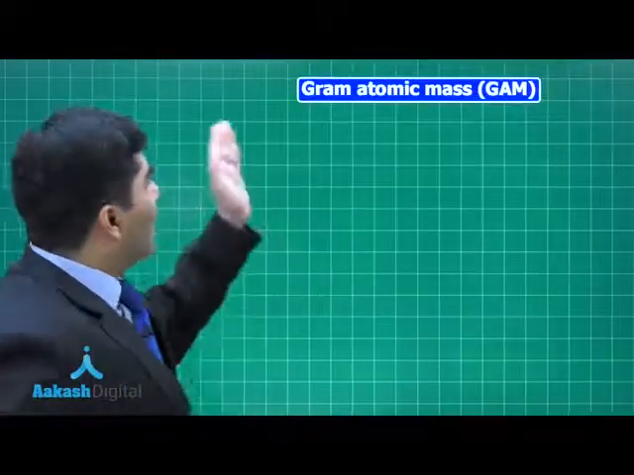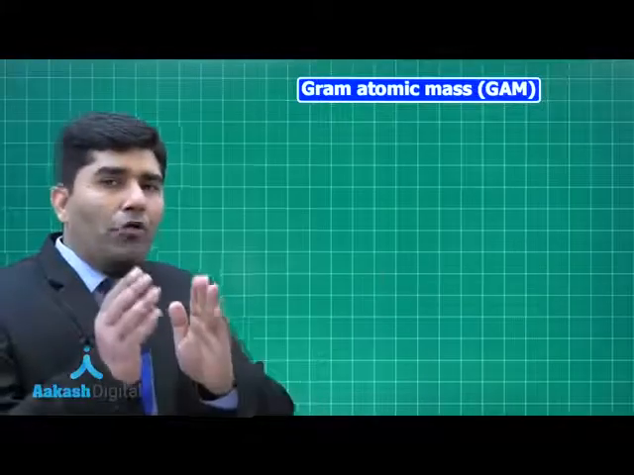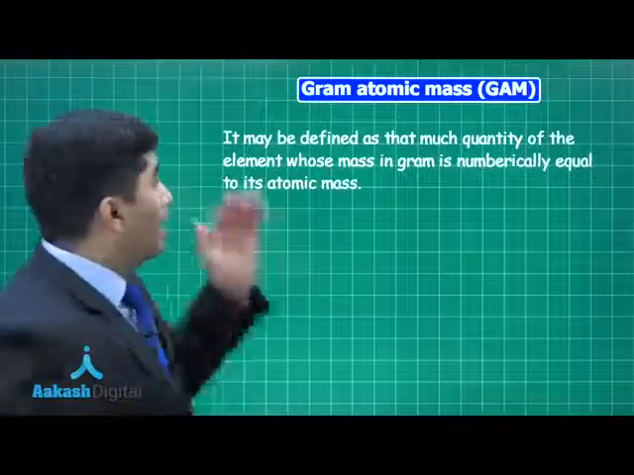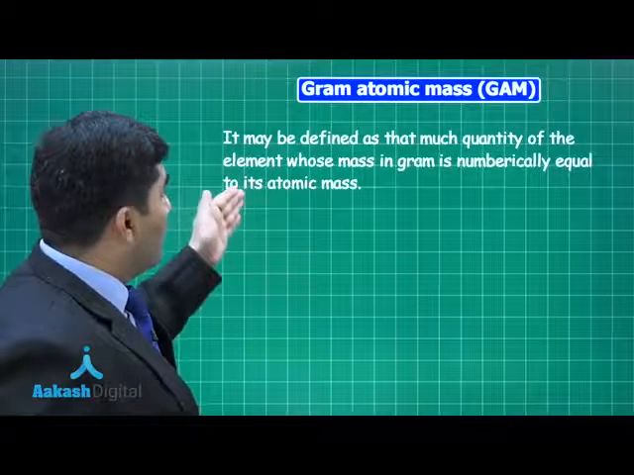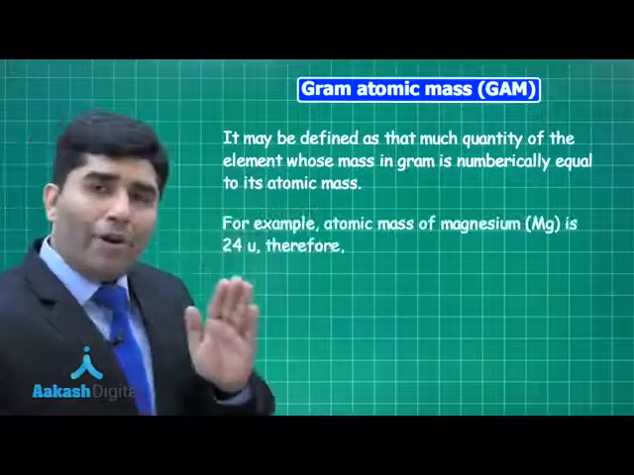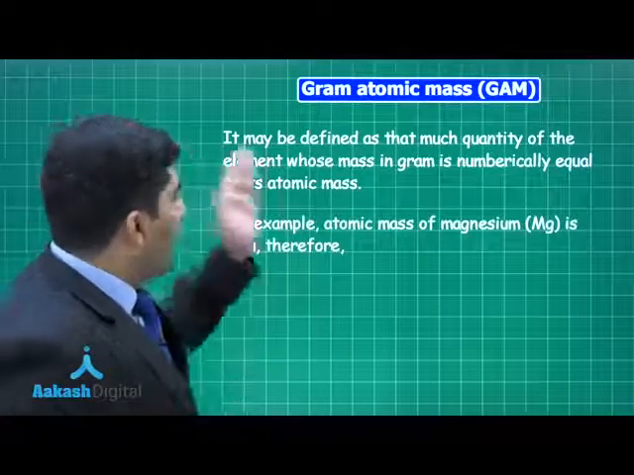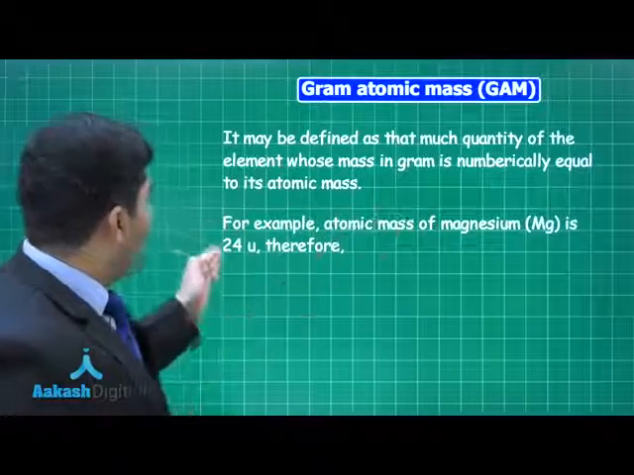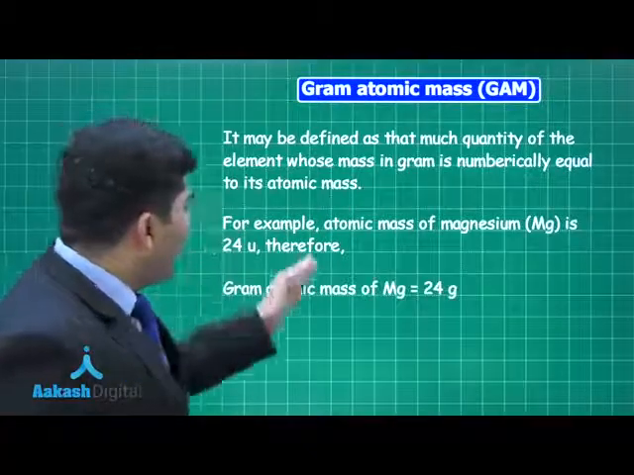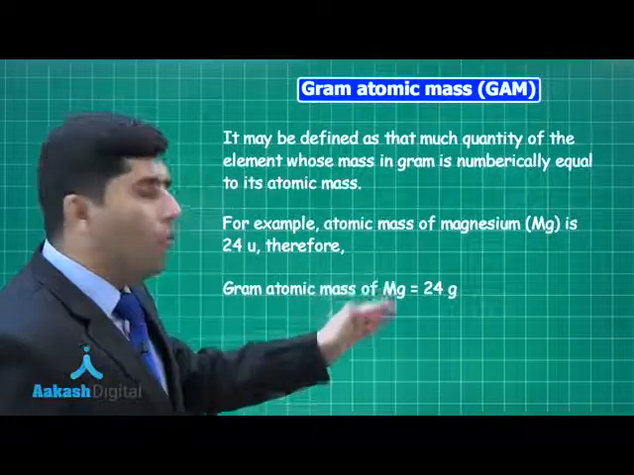The next is gram atomic mass. Now we know what atomic mass is, but if the same thing is expressed in grams, that is called gram atomic mass, and numerically that is equal to the atomic mass. For example, the atomic mass of magnesium is 24 AMU. Therefore, the gram atomic mass of magnesium will be 24 gram.